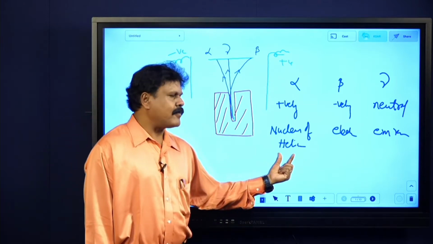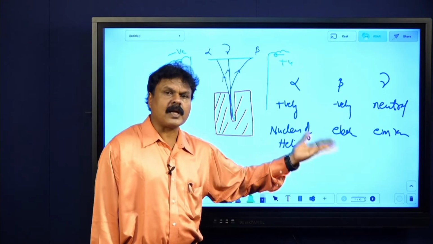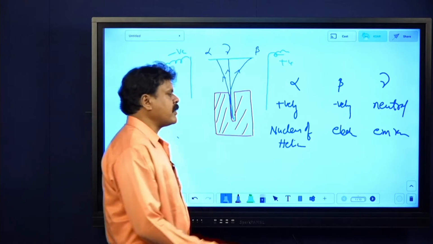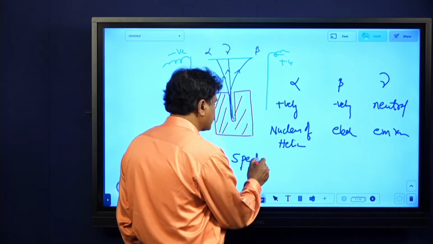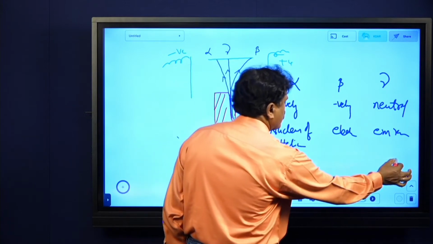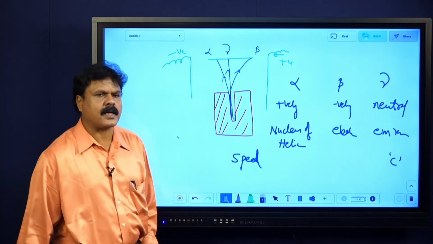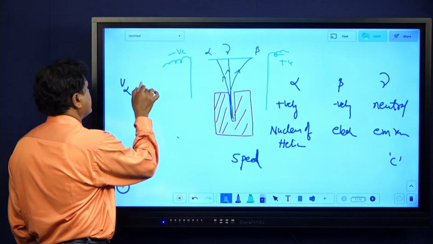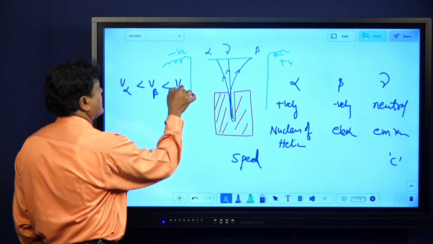Now, the speed of alpha particles is very less. The speed of beta particles is more than alpha but less than gamma. Gamma moves with the speed of light. Speed is the characteristic here: V alpha is less than V beta, and V beta is less than V gamma.